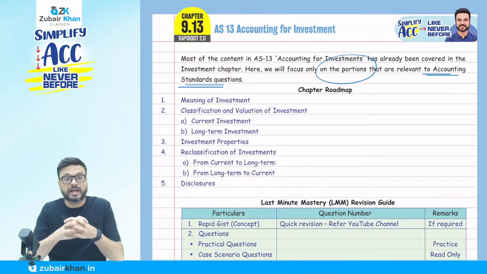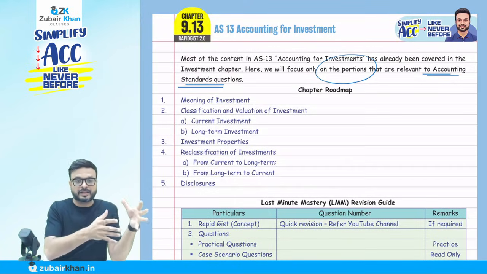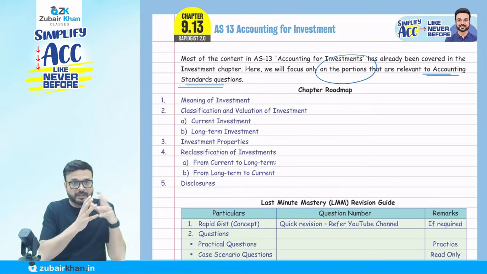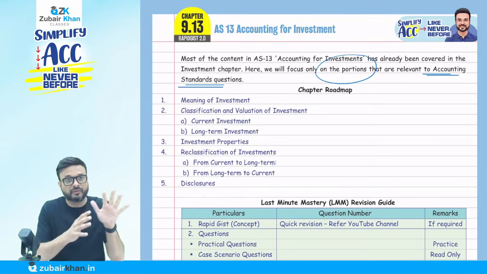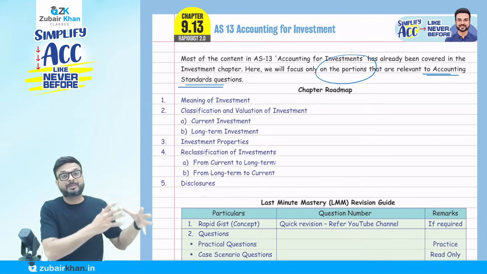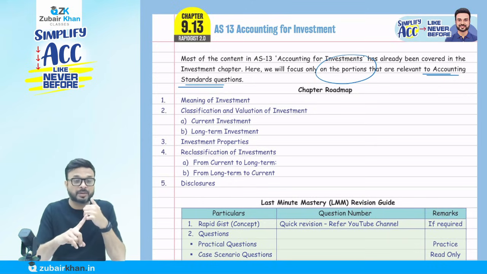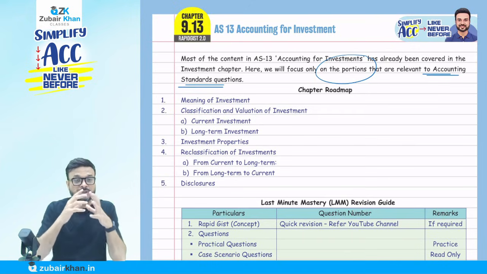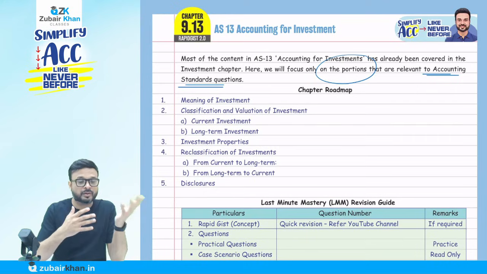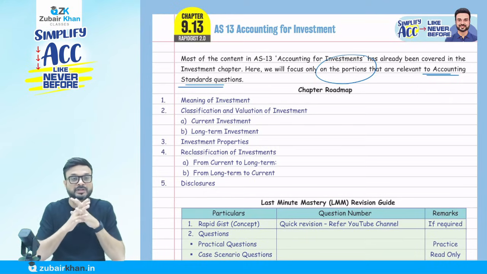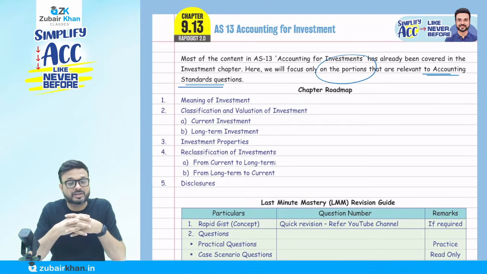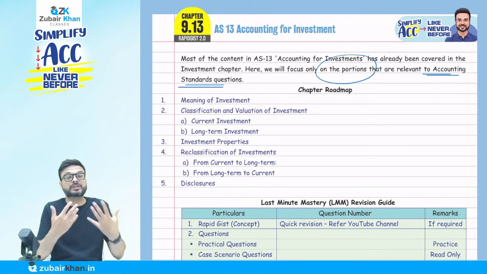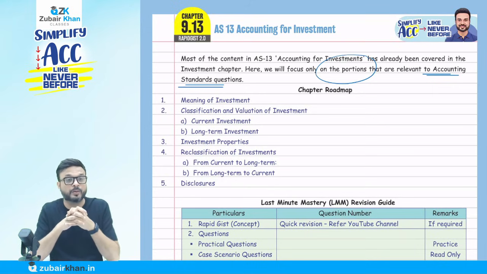Now understand this point. When I take other full-fledged chapters like amalgamation, consolidation, cash flow statement, branch accounts, financial statements, there is also one chapter on investment. In that chapter, we cover how to prepare the investment account when we invest in debentures and shares, and the treatment of ex-right and cum-right. Here in this lecture, we are going to cover only the accounting standard questions point of view.